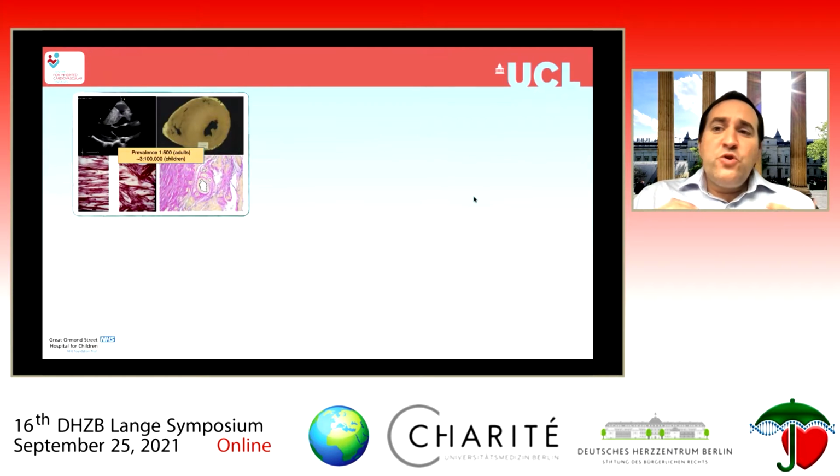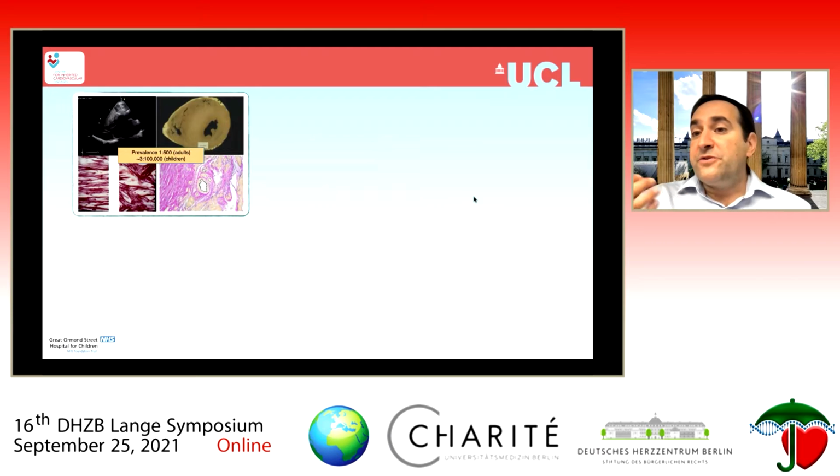So there are numerous triggers and substrates for ventricular arrhythmia in hypertrophic cardiomyopathy. There's left ventricular hypertrophy, hemodynamic issues such as left ventricular outflow tract obstruction, myocardial fibrosis, disarray, which is the histological hallmark of the disease, and small vessel disease. And although hypertrophic cardiomyopathy is much rarer in the pediatric population than in adults, sudden cardiac death is still an extremely important clinical problem in this population. In fact, it's probably the most important clinical problem, certainly in childhood.